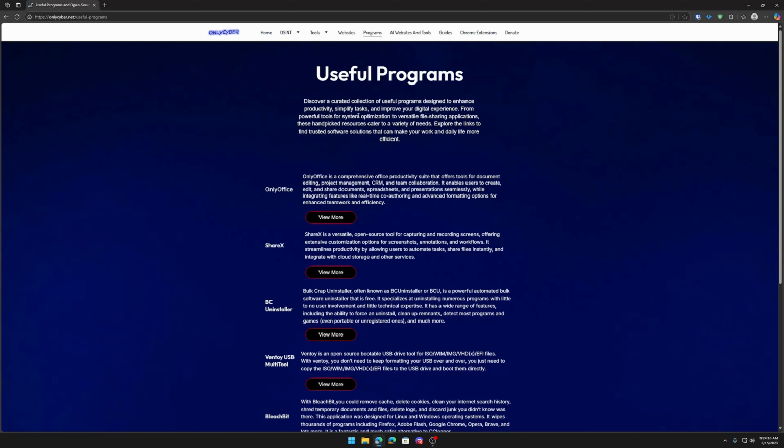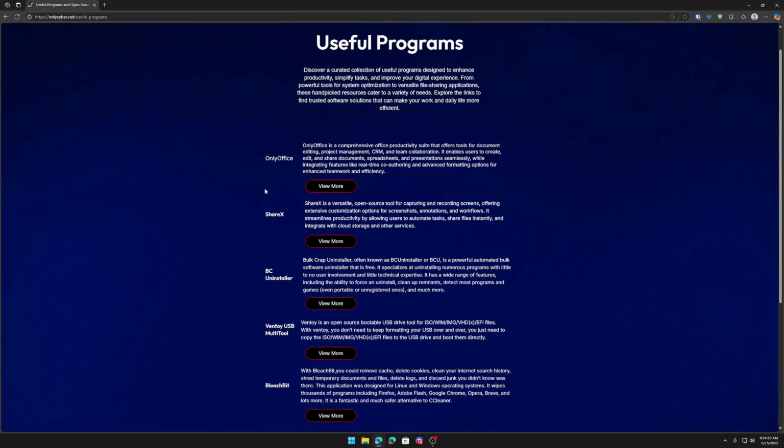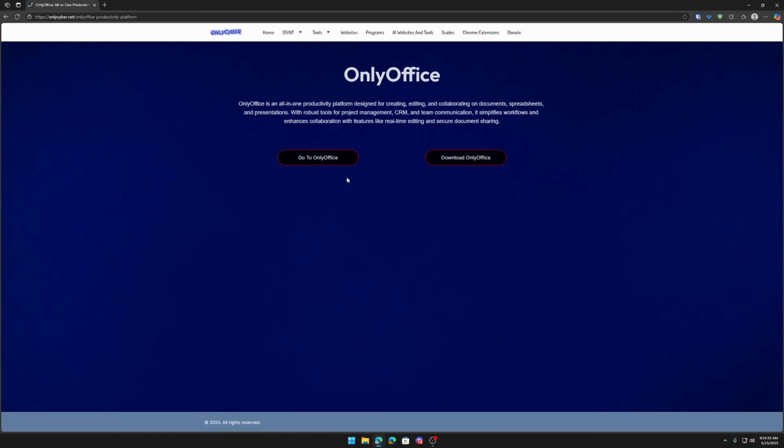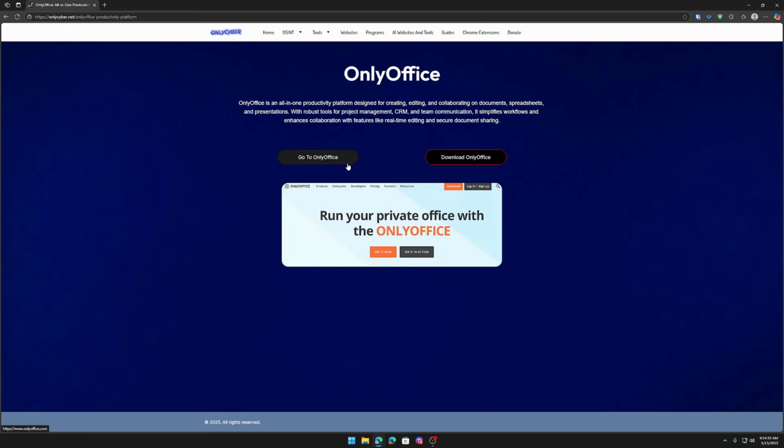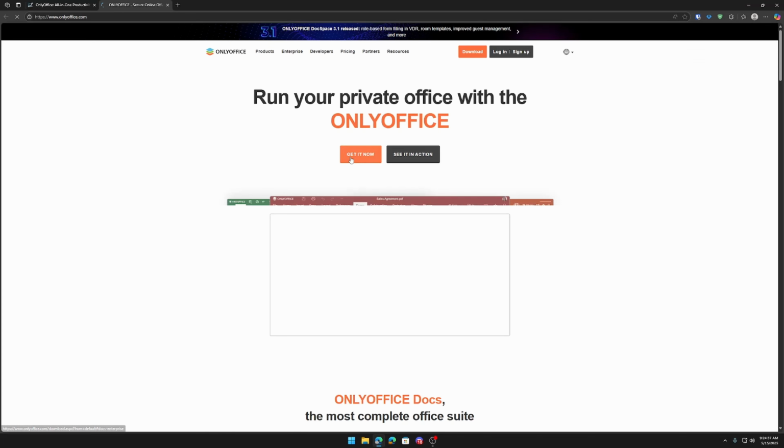Under programs, I have useful programs, so if you're looking to download a specific thing, I have OnlyOffice, which is exactly like Microsoft Office, but free to use, open source, and doesn't require any payments, but also has that same look and feel as what you would want on an actual Office application.